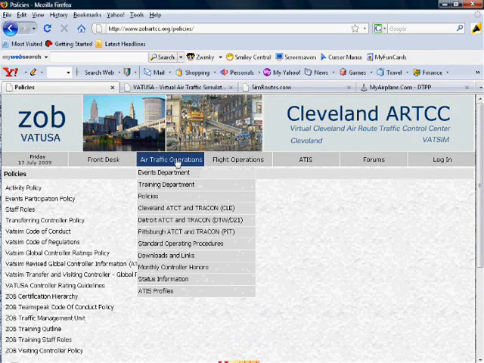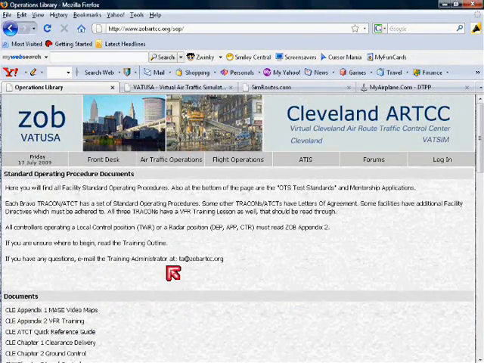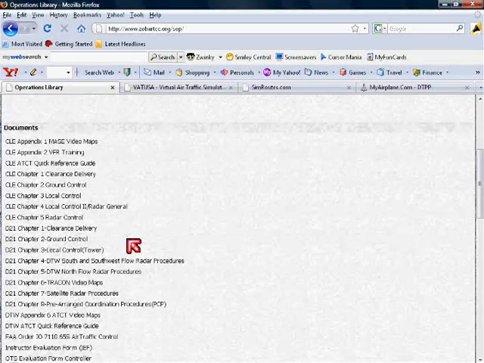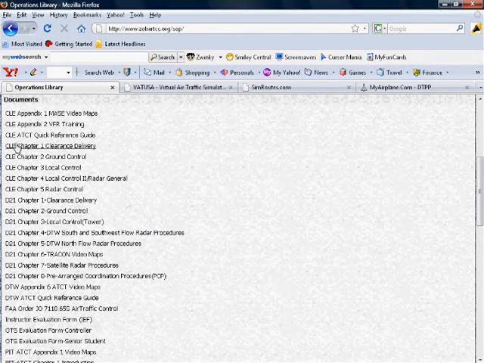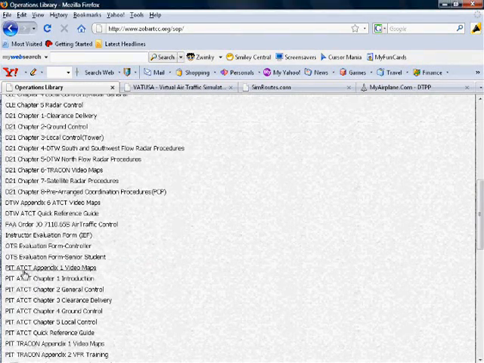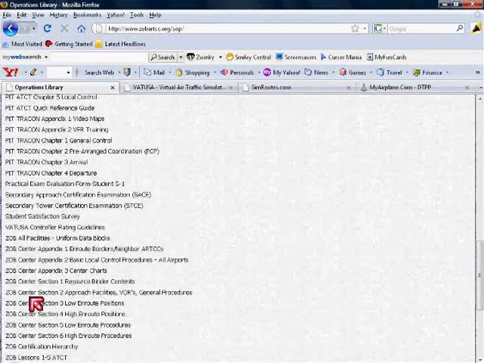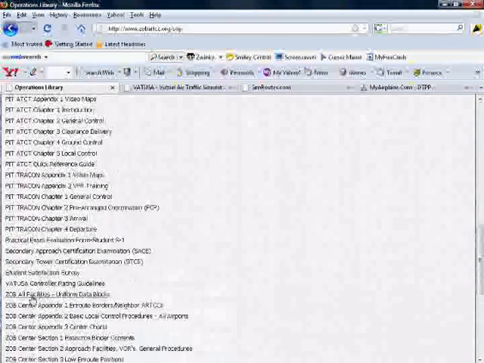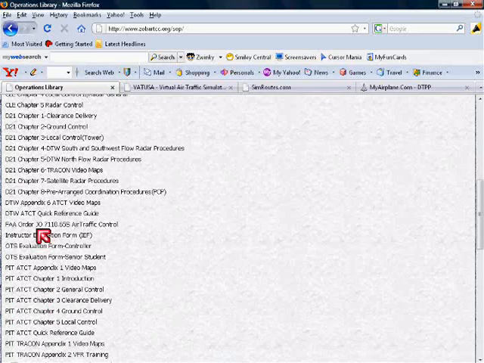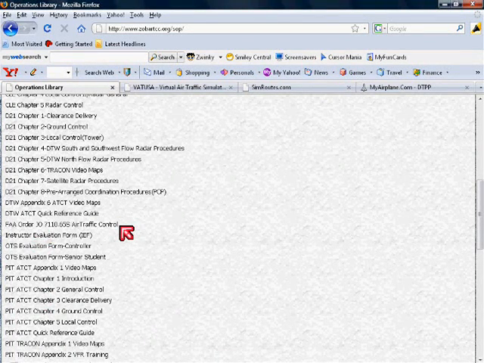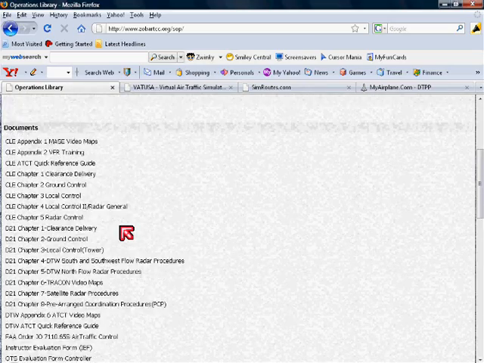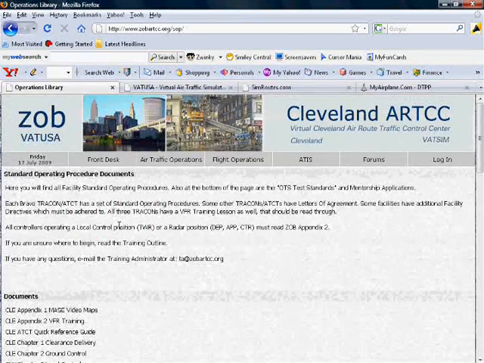Next, if you click on Air Traffic Operations, you can find the Standard Operating Procedures, or SOPs. Here is laid out all of the procedures that we use at each of our Class Bravo airfields and on Cleveland Center. Here also is the 7110.65. This is known as the Controller's Bible and is a good read if you are all for realism while controlling, aka a good bathroom read.